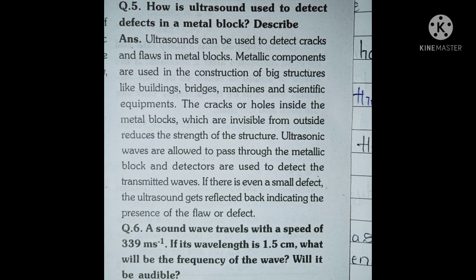Metallic components are used in the construction of big structures like buildings, machines and scientific equipment. The cracks or holes inside the metal blocks, which are invisible from outside, reduce the strength of the structure. Ultrasonic waves are allowed to pass through the metallic block, and detectors are used to detect the transmitted waves. If there is even a small defect, the ultrasound gets reflected back, indicating the presence of the flaw or defect.